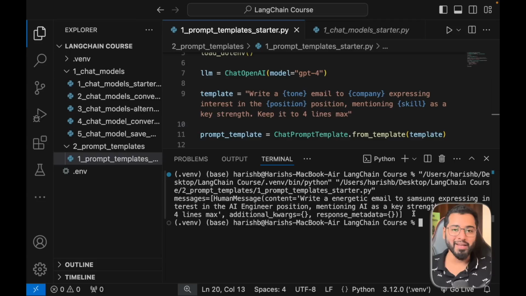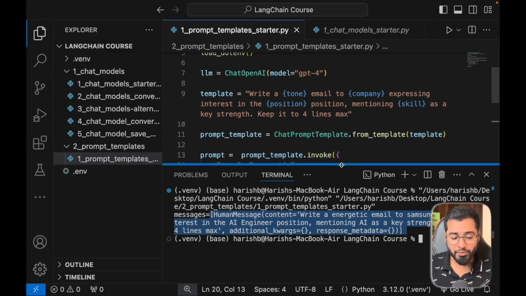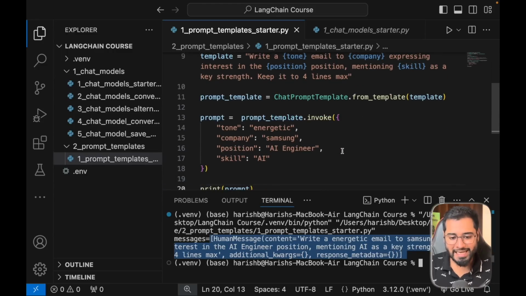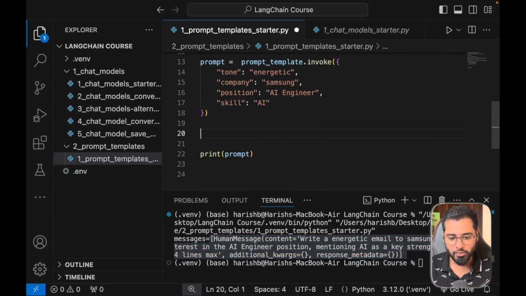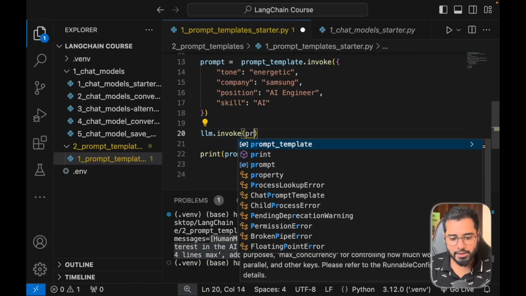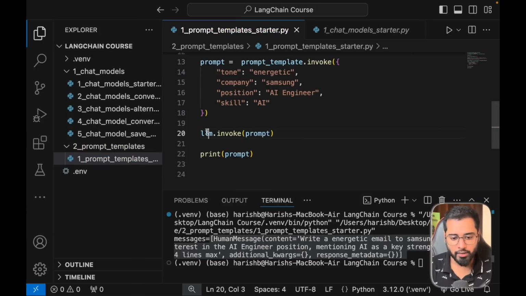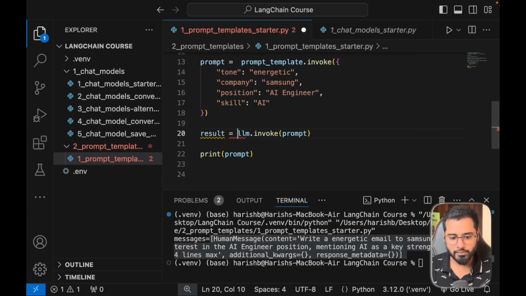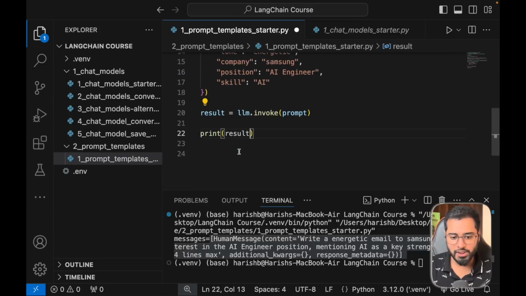Because only a human can prompt, right? Pretty obvious. Also, if you remember from the previous sections, this is the exact structure that we sent to the LLM for answers with the list and everything, right? We can do the same thing here. We can say LLM dot invoke and pass in the prompt, and then store the result in a variable called result. And let's print that as well, so just the content.